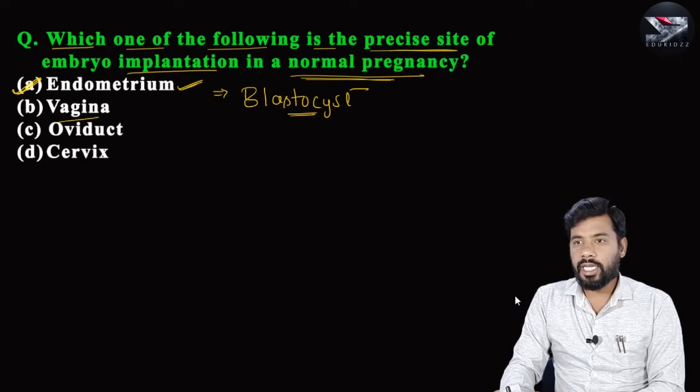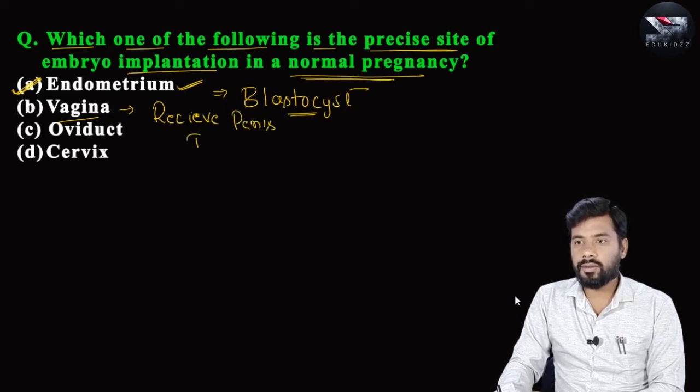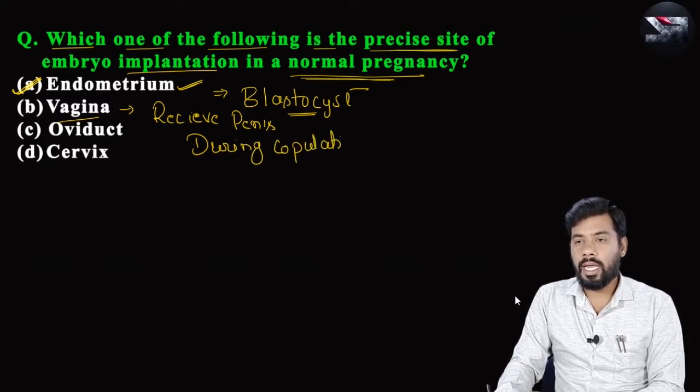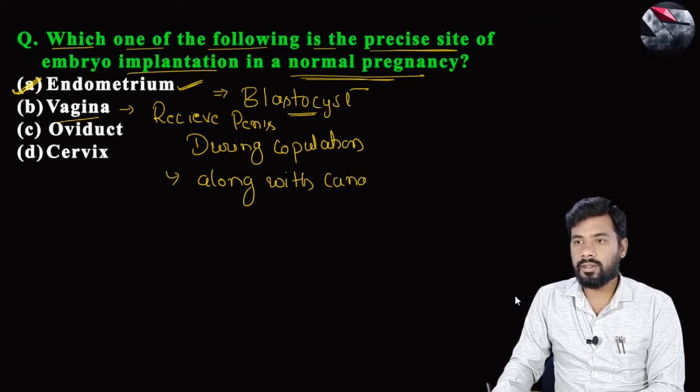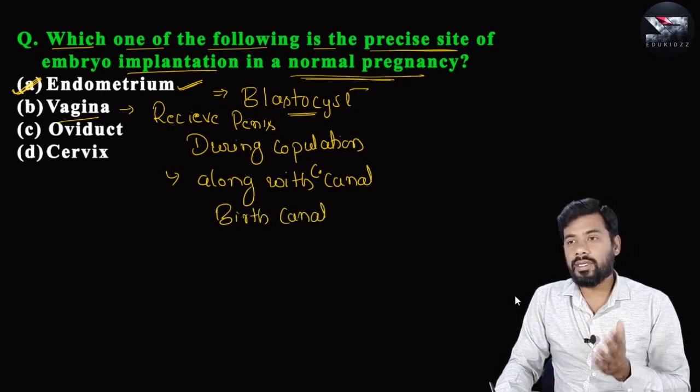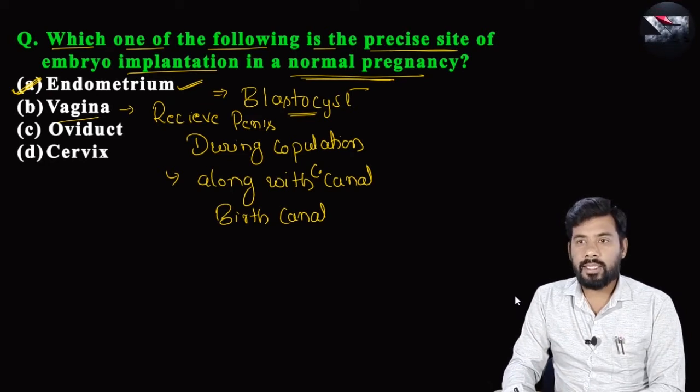Whereas vagina, so it helps to receive penis during copulation. This is one function, and along with the next function is along with cervical canal, it acts as a birth canal that helps in delivery, right, and even helps in the menstrual flow, and hence option B is incorrect. And if you take the oviduct, you know the oviduct is also called as fallopian tube.